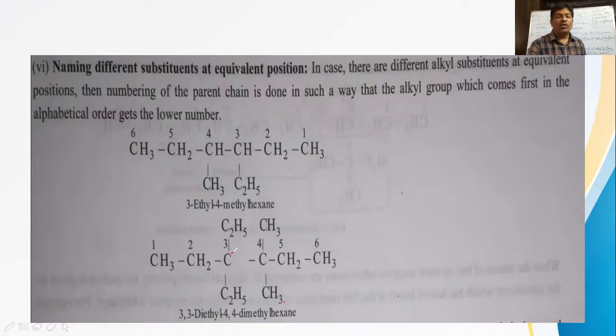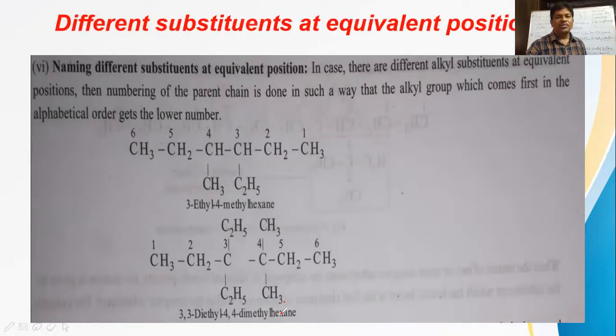So what is to be considered? Ethyl, with the letter E, should be given a lower number than methyl with the letter M. So we have to follow alphabetical order. This is called alphabetical preference. So 3,3-diethyl-4,4-dimethylhexane is the name of this compound.